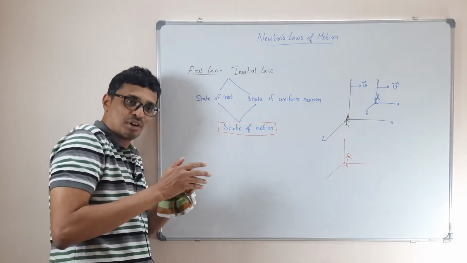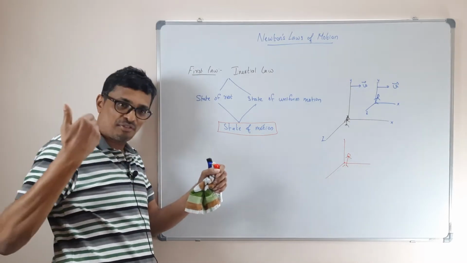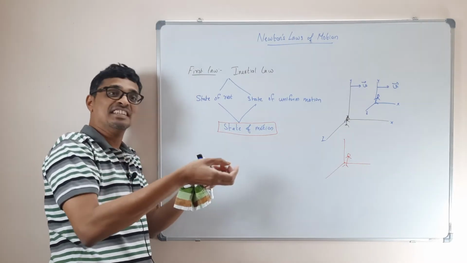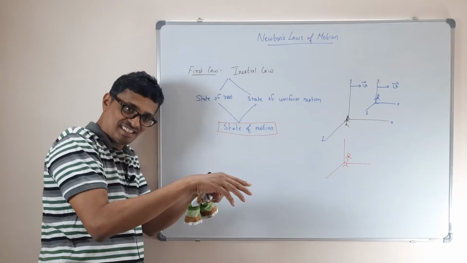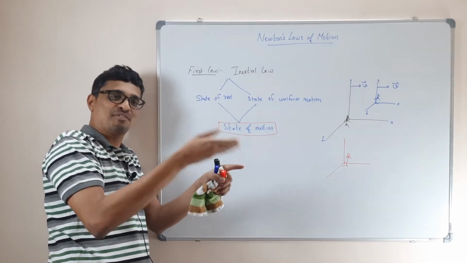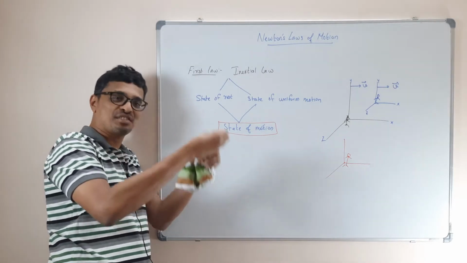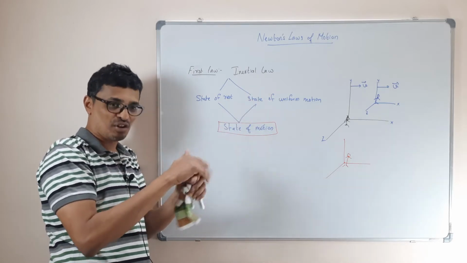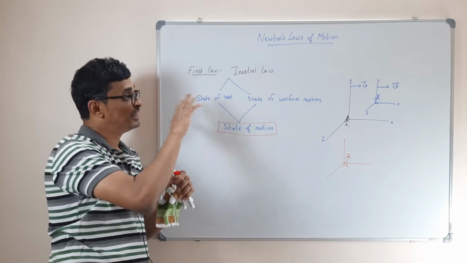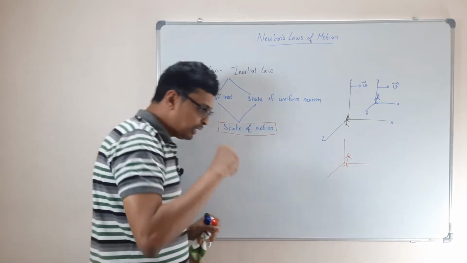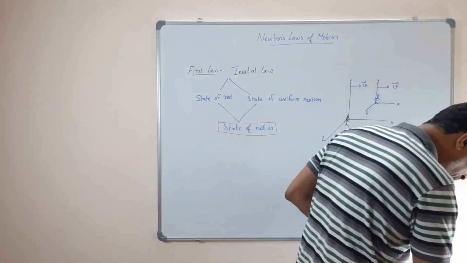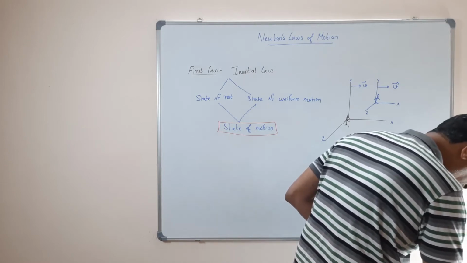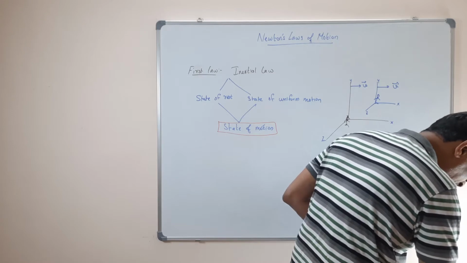The same body, if you see it from another frame, may be moving with a velocity. And the inertial law says that from that reference, if it is moving, it tries to remain at the same velocity. It doesn't want to stop or accelerate or anything. So this is the inertial law. And actually, inertia is often associated with mass. Yes, exactly, they have written it. What it says is it's a physical